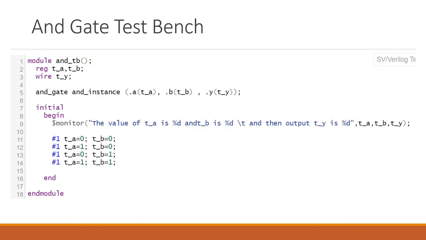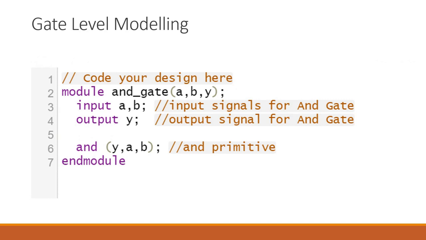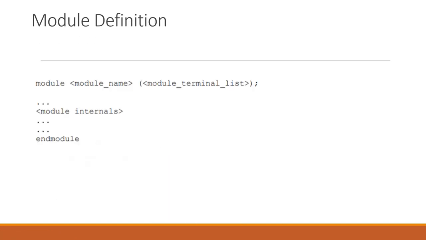So for the gate level, let's see. As I told you in the previous slide, we are going to write our code inside the module block. Your first line will be module. If you go to the previous slide, you can see we have declared module first, then the module name, and then the terminal list. Just try to relate to this.